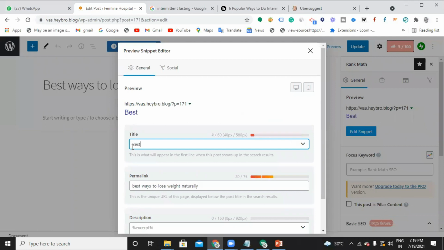So here I'm going to write: best ways to lose weight naturally without any diet. I'm just going to consider this.